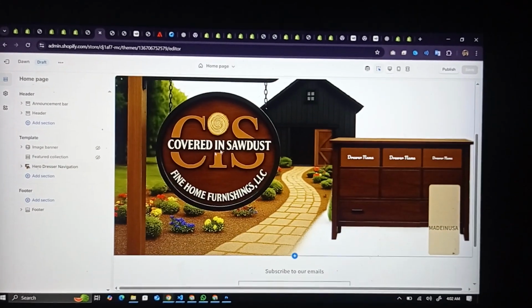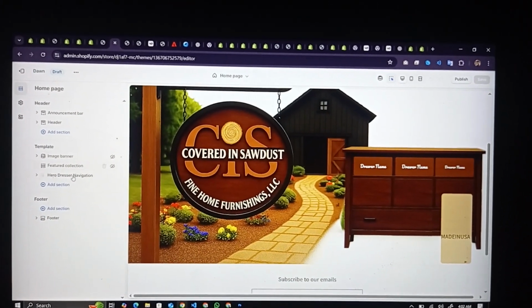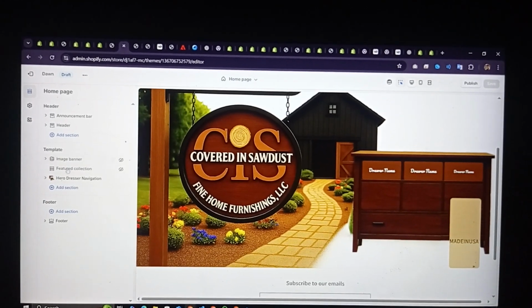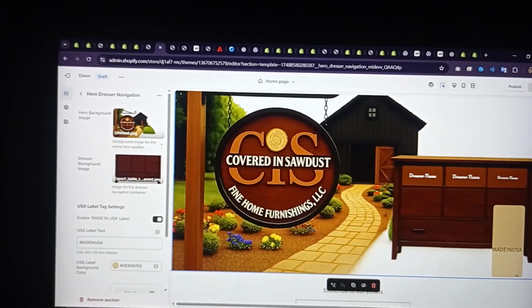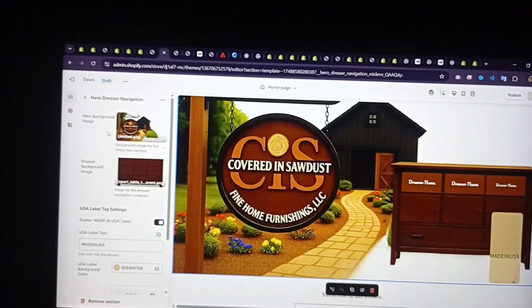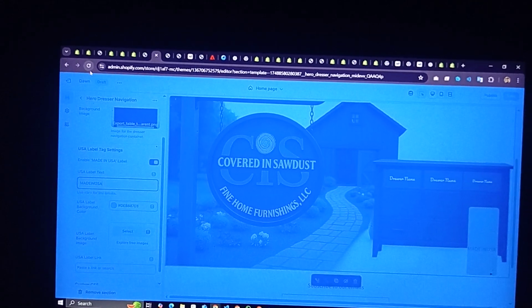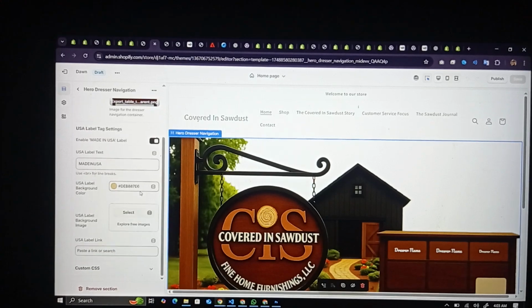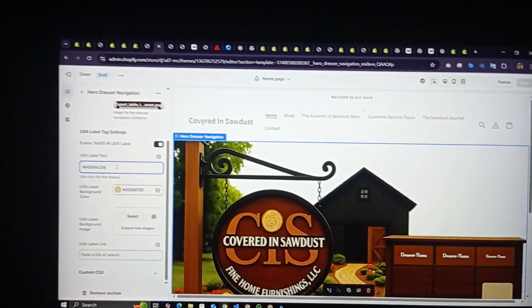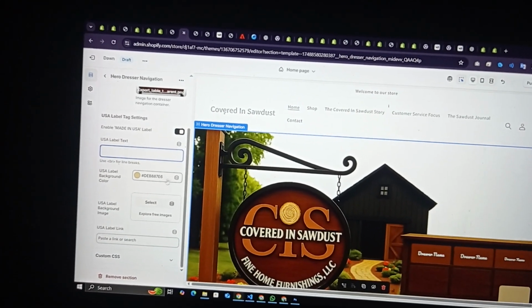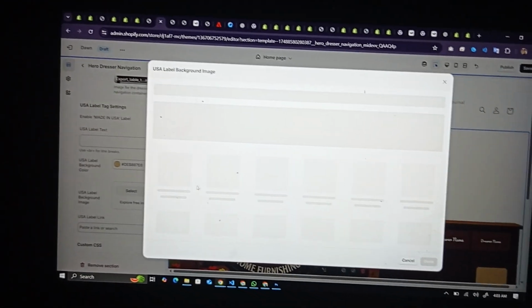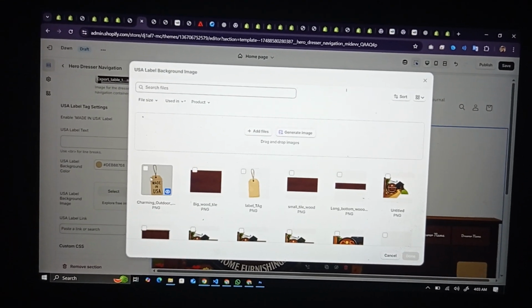So you can see we have, okay, so yeah, here you just have to attach the images, and you have to remove it, and you have to select the tag image.